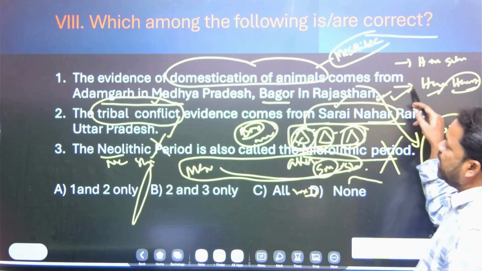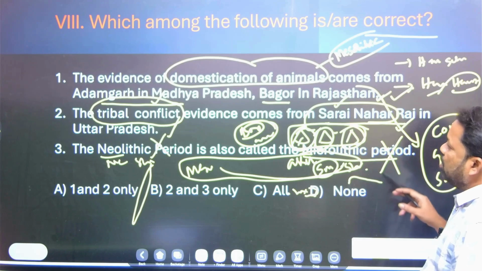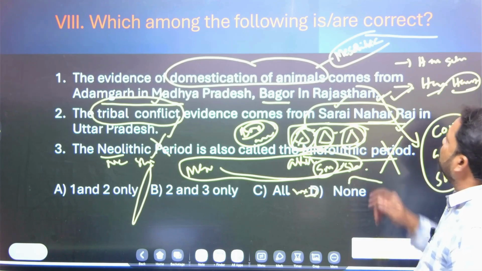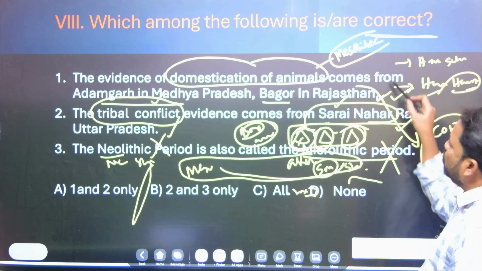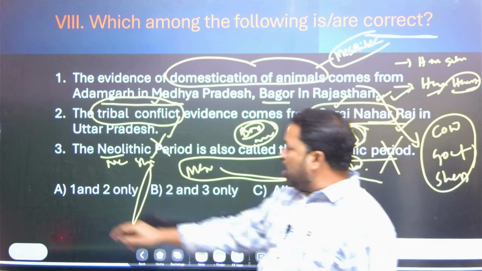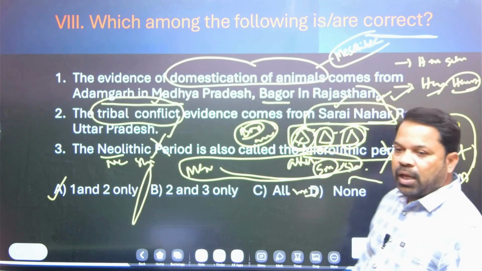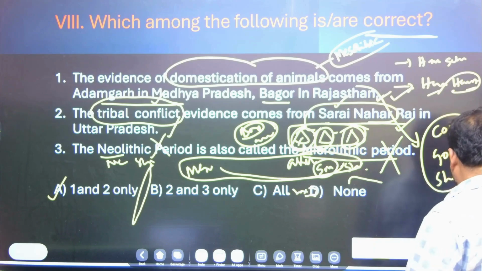The first one is right, the second statement is right, and the third statement is wrong. So which among the following are correct? Only 1 and 2 are correct, and your answer is A, 1 and 2.